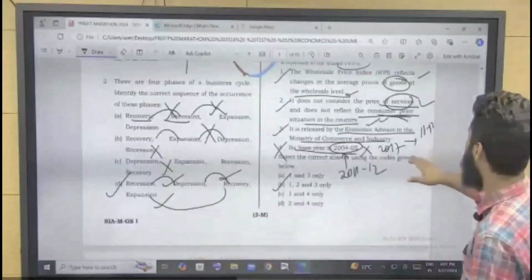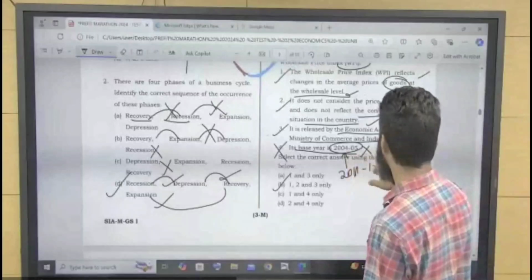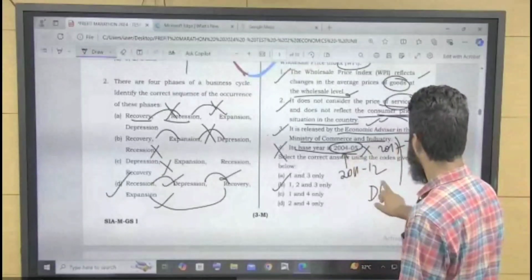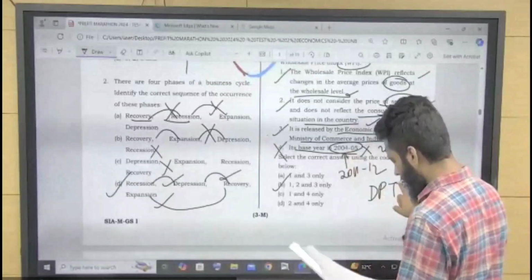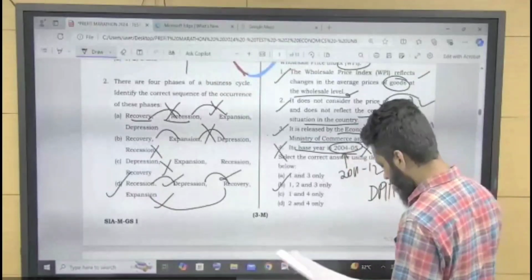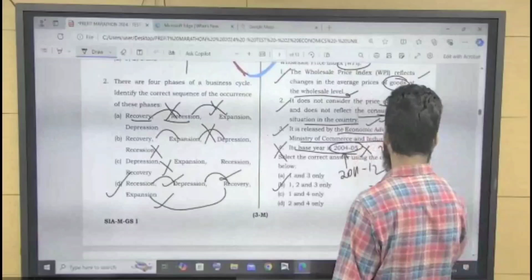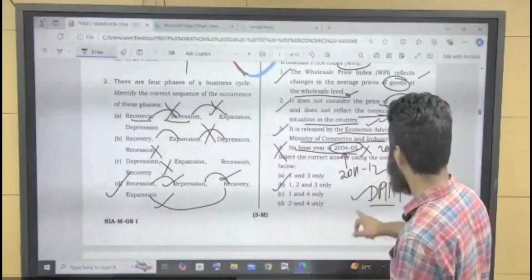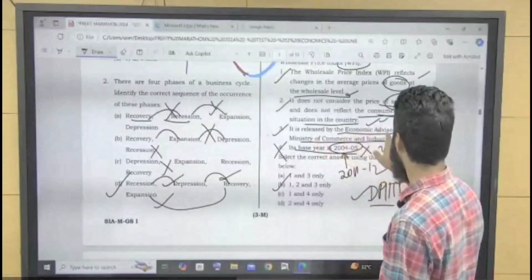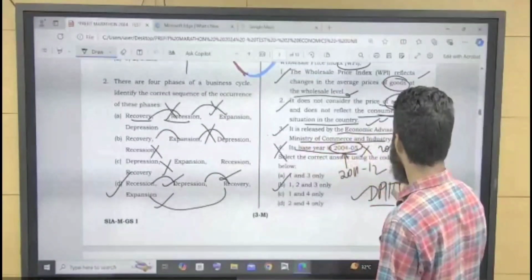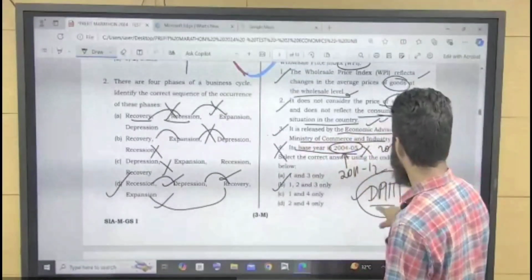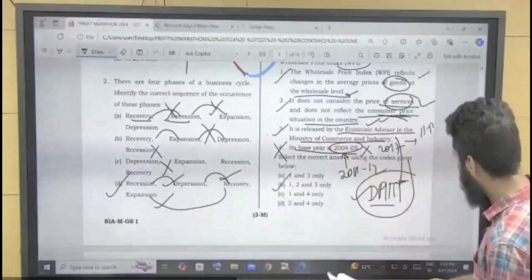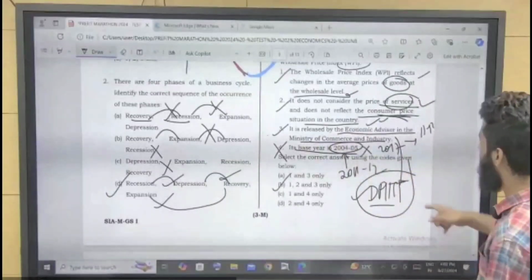In place of economic advisor in the Ministry of Commerce and Industry, if they say Department of Trade and DPIIT, Department for Promotion of Industry and Internal Trade, then also it is correct, right? If it is replaced by economic advisor in the Ministry of Commerce and Industry, if they say Department of Internal Trade and Industry, it is also correct, Department DPIIT.